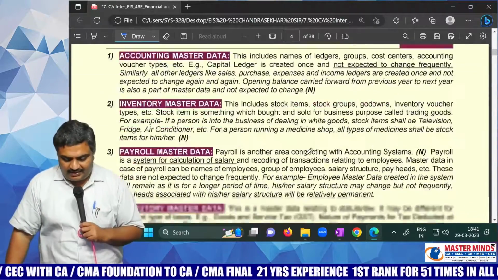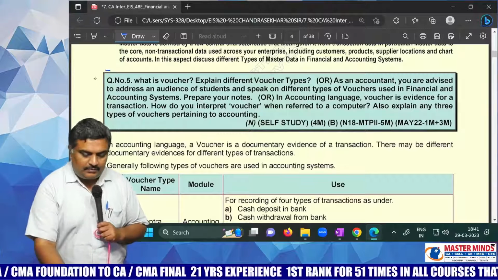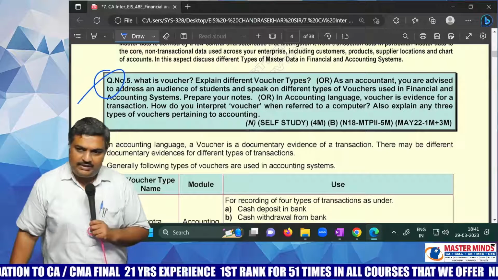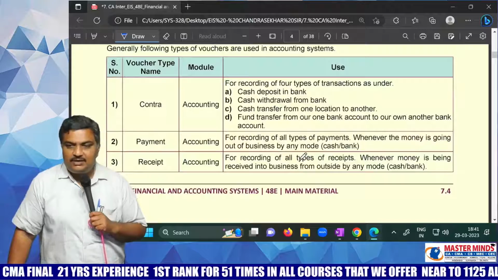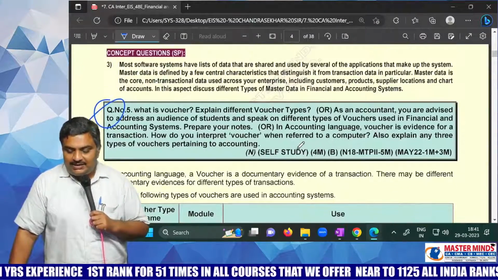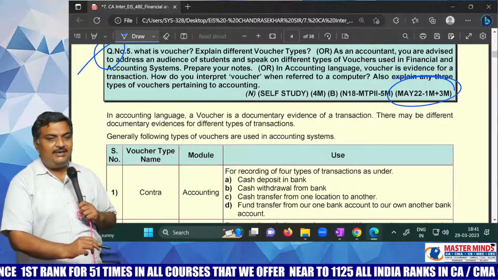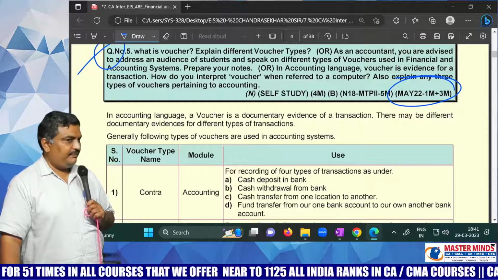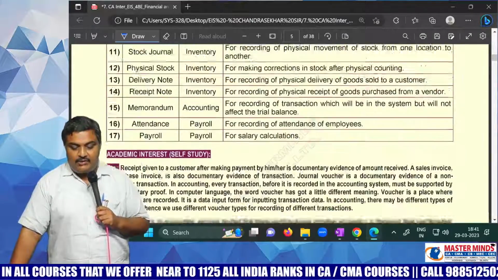What's great in that? Now comes what is a voucher? I should not explain this question and you should not listen to this question. You need to read this question on your own because you know much better than me about these vouchers. Okay. But see, what I thought is this is a silly question and it will never be asked. But to my surprise, in May 2022, it was asked for 4 marks. Okay. So don't leave that. Read that question.